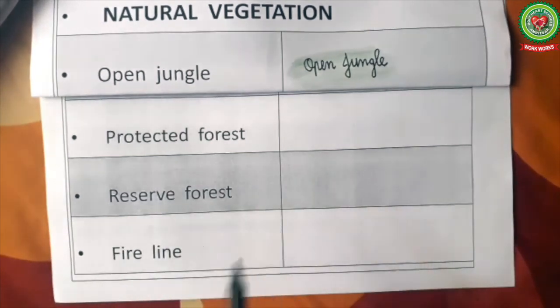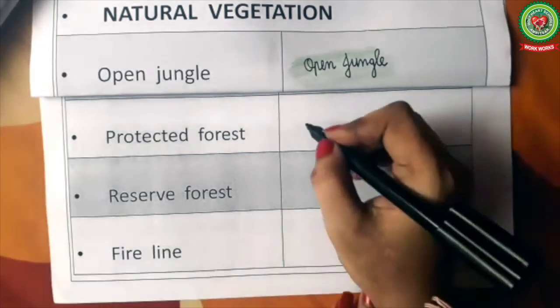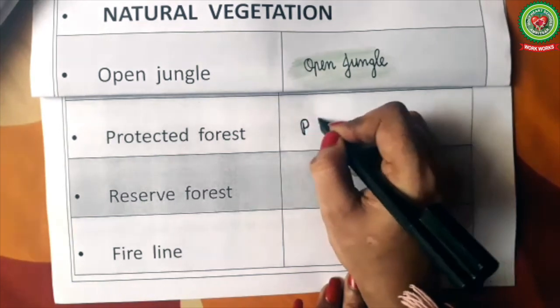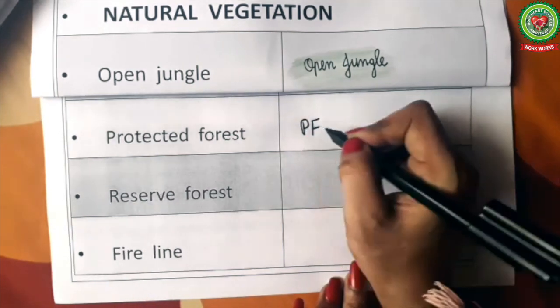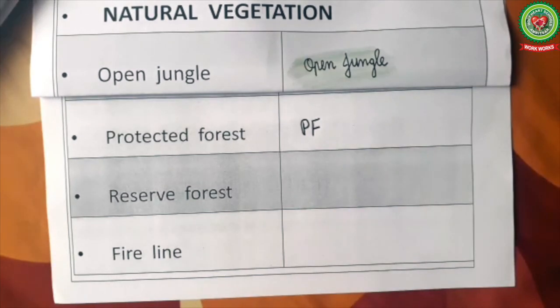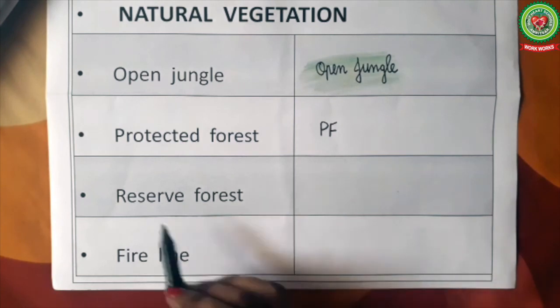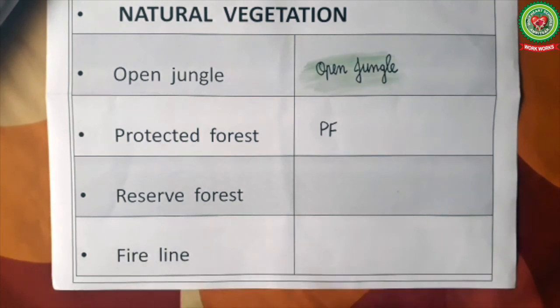Protected forest. Protected forests are the forests planted by the government as shelter belts to prevent soil erosion in deserts. In the topo sheet, they are written as PF. The next symbol we'll draw is of reserved forest.